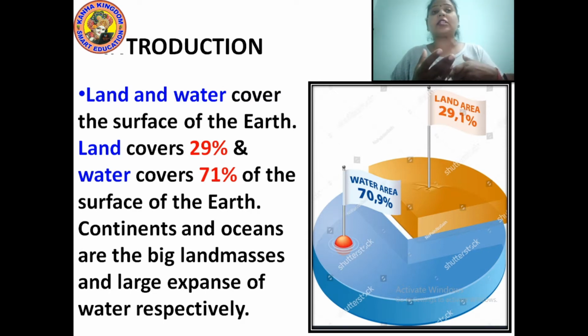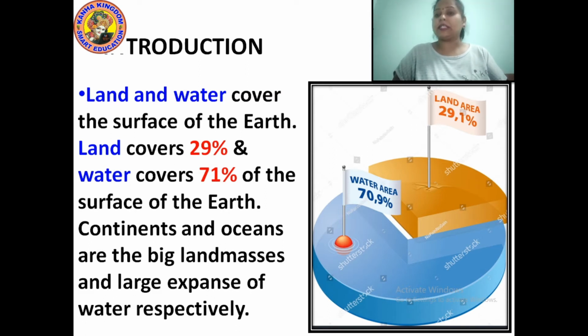Are you able to see the diagram in the slide? In this slide you are able to see 70.9% of the area is water and 29.1% of the area is land. Now students, make sure that you make this diagram in your notebook. Continents and oceans are the big land masses and large expanses of water respectively.